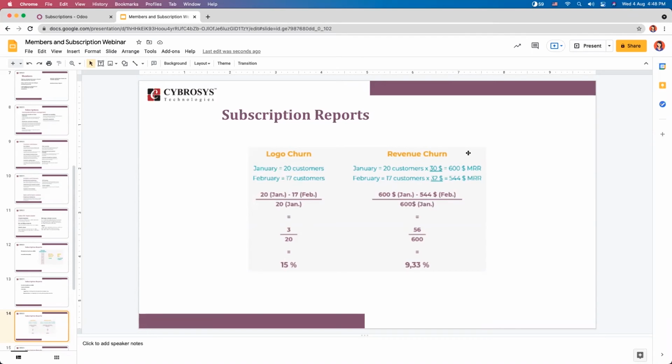And therefore the $56 of MRR difference out of the initial $600 causes a revenue churn. So here you can see the revenue churn percentage, because we have lost 3 customers. By multiplying the number of customers with the revenue, you can see the total monthly recurring revenue. So this is how we calculate logo churn and revenue churn.